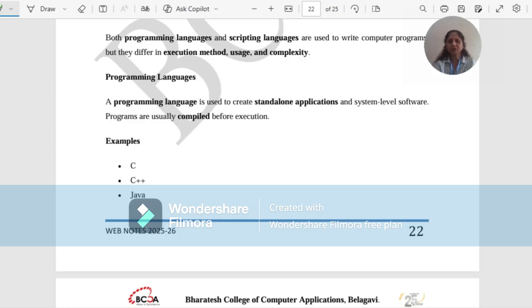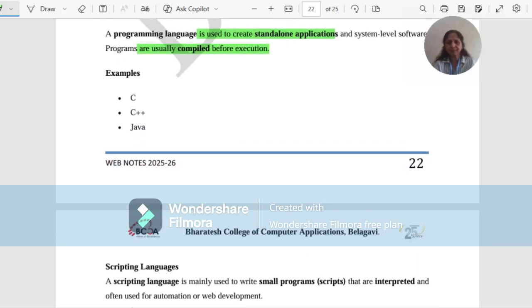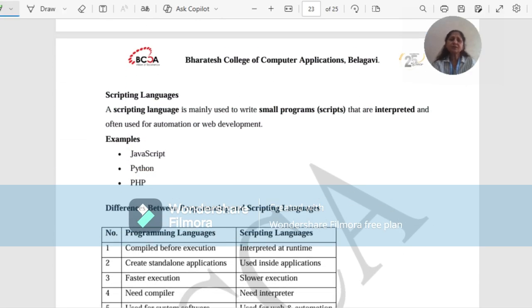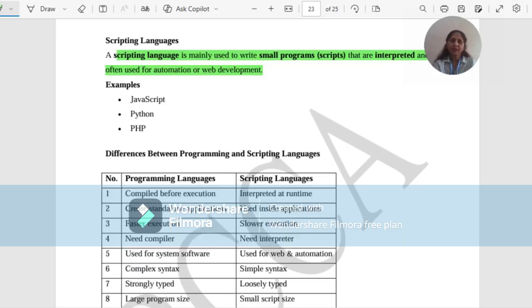Usually a programming language is used to create standalone applications or system level software or system level programs, and these are usually compiled before execution. Examples are C, C++, Java, etc. Whereas scripting language is mainly used to write small programs. Small programs are also known as scripts and these are interpreted rather than compiled, and these are often used for automation or web development. Examples of such scripting languages are JavaScript, Python and PHP.